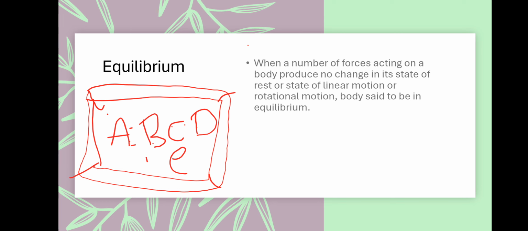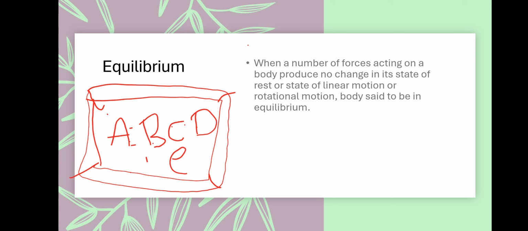Next, for example, for motion, if you take a ball, a heavy one. It has a mass of 50 kgs. It is rolling towards you.